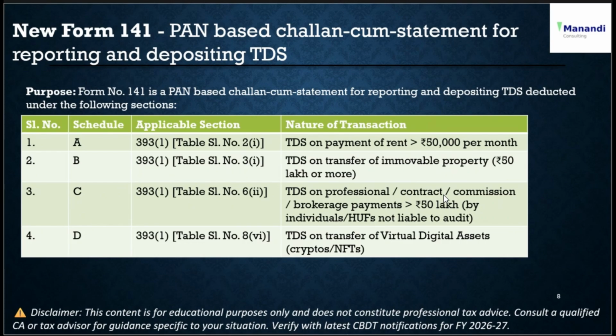So what are the sections we have discussed? Schedule A relates to payment of rent, Schedule B relates to immovable property, Schedule C is on professional contract, commission or brokerage payments exceeding 50 lakh by an individual or HUF not liable to audit. It may not be applicable for the salaried individual, which is why I have not covered it in detail, but I have listed it here. Schedule D is on virtual digital assets.